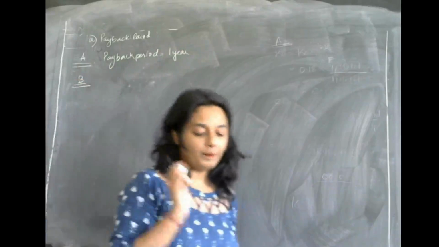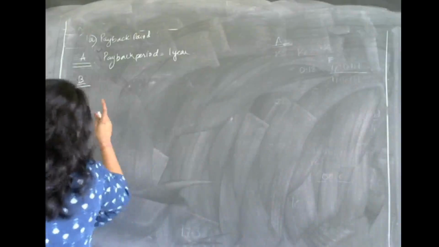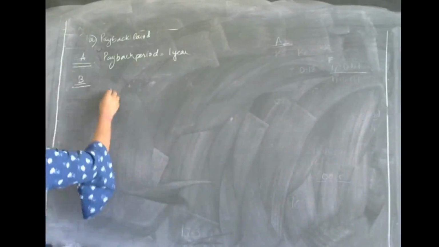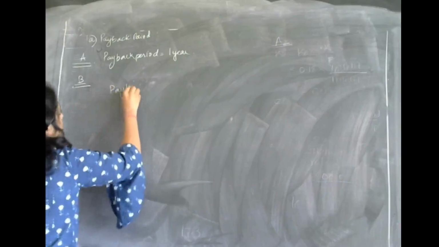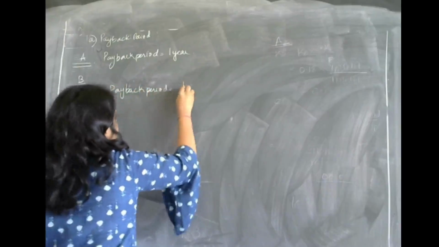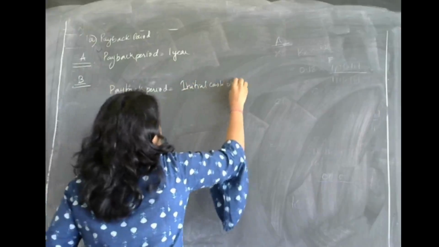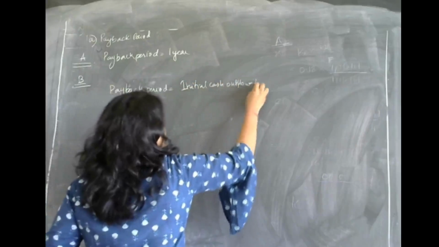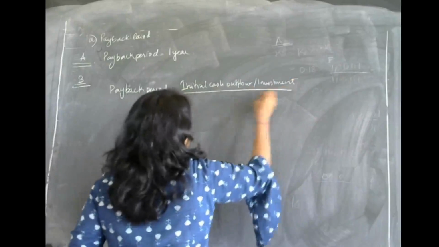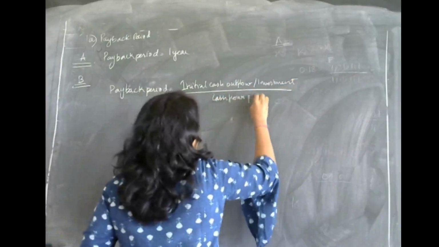Then in case of B, you can see there are even cash flows, that is, the cash flows of the first year and the second year are the same. So we can use the formula: initial cash outflow or investment divided by cash flows per annum.